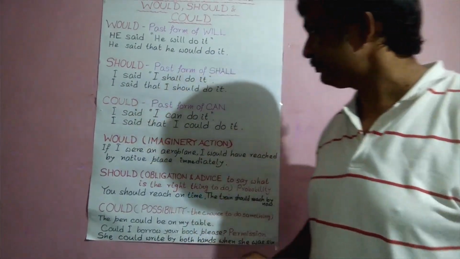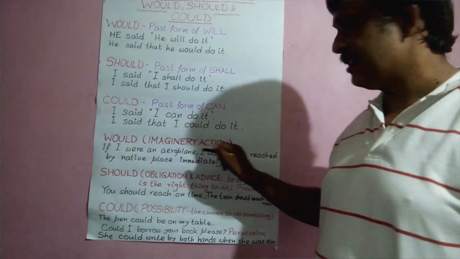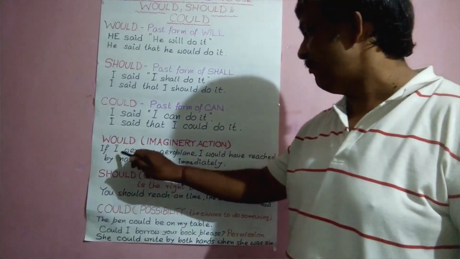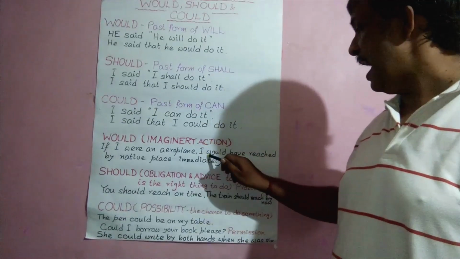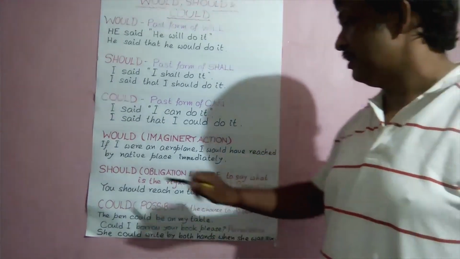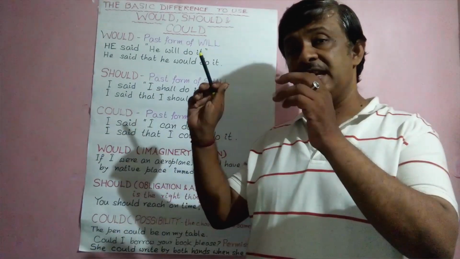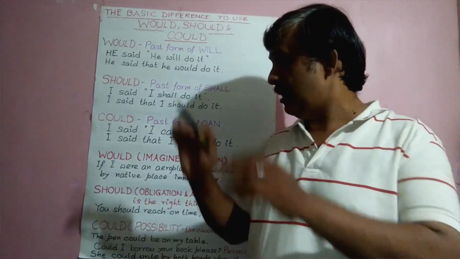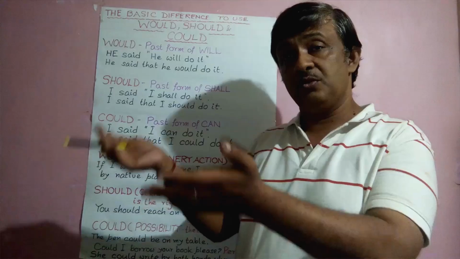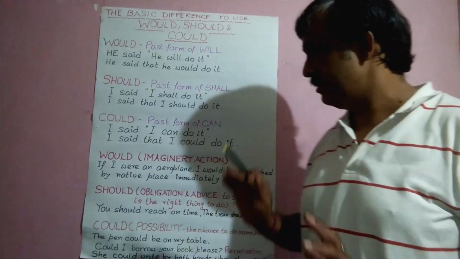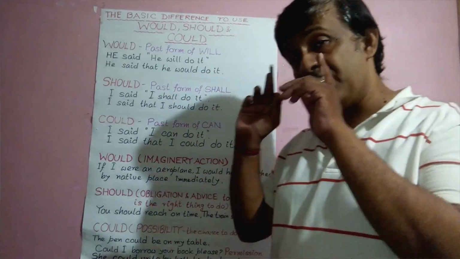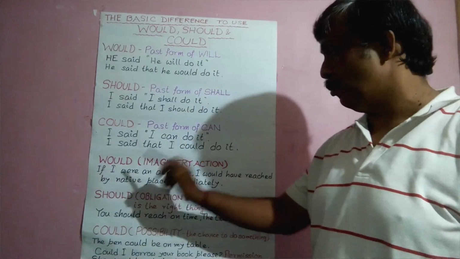Now see it. Would, imaginary action. That is, if I were an aeroplane, I would have reached my native place immediately. Here this is the imagination. As an aeroplane, I would reach our native place. So here for an imaginary action we use would.